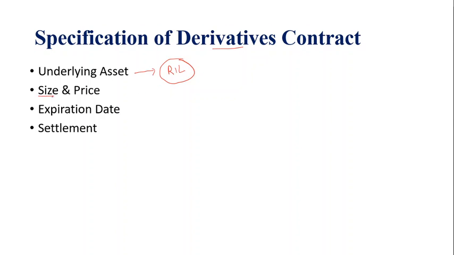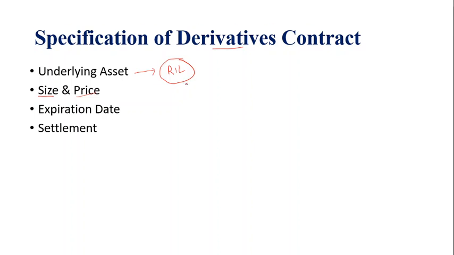In our example, the Reliance Industries Limited share is the underlying asset. Then you describe the size. It can be 1 lot or 2 lots. Every exchange describes the lot in an option, so a size is given. In most exchanges, I cannot go and buy a single option contract. It's not possible. There's a lot size, and each lot can have 75 or 100 units based upon the exchange. And then there's a price.